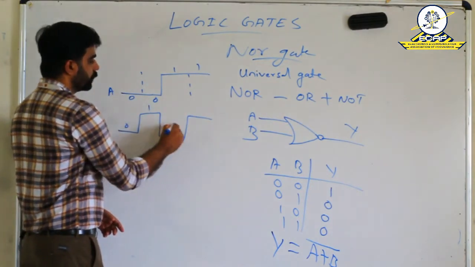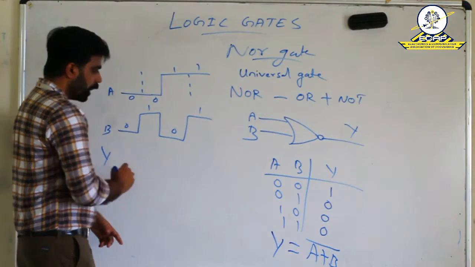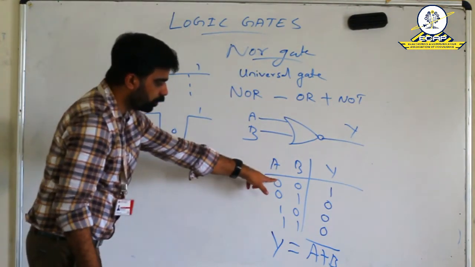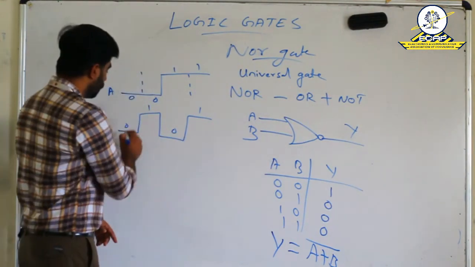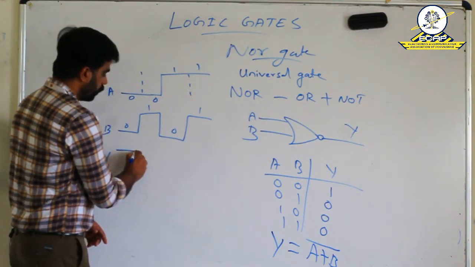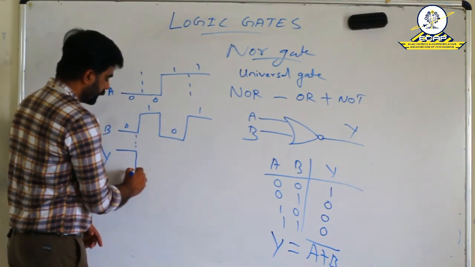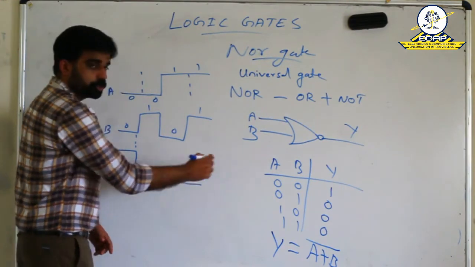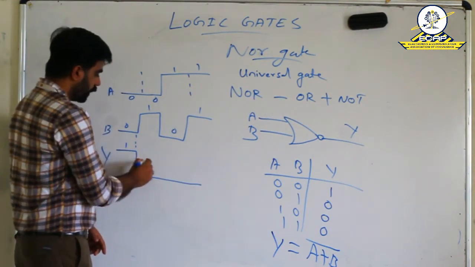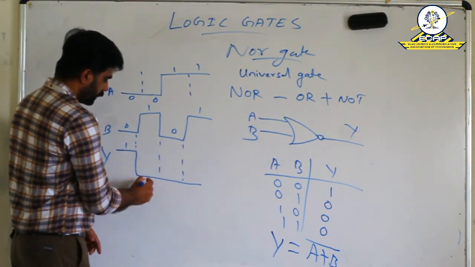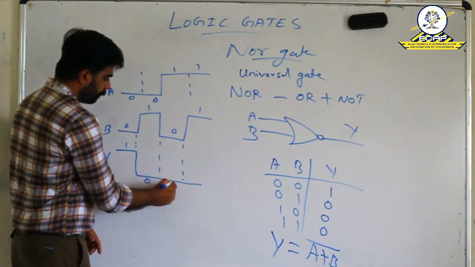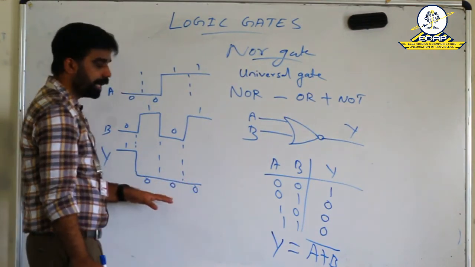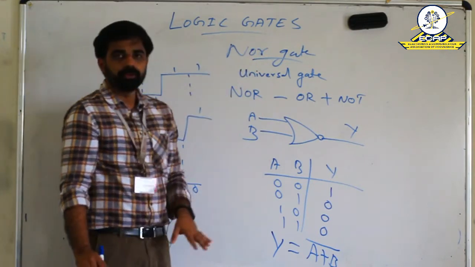So 0, 1, 0, 1. And the output becomes high only in the first case, that is when both the inputs are low. In all other cases, the output is 0. That is here 1. In all other three cases, the outputs become 0. So this is the output waveform of the NOR gate.